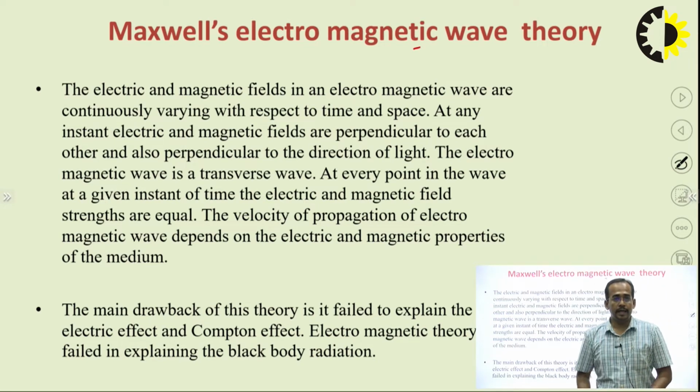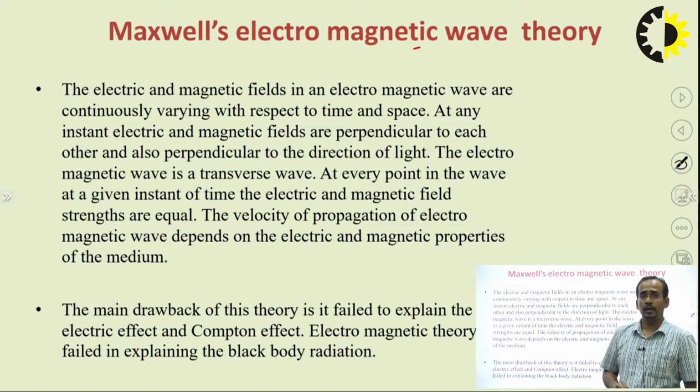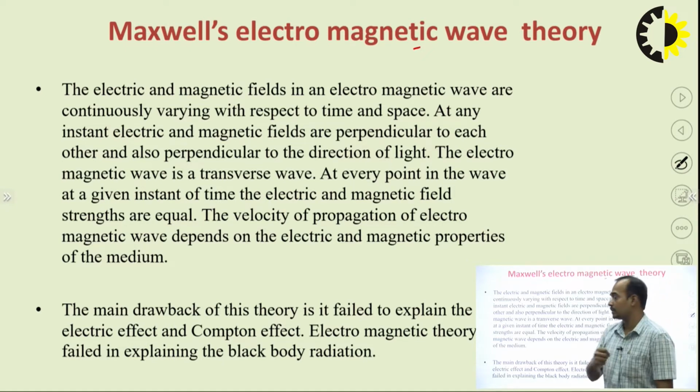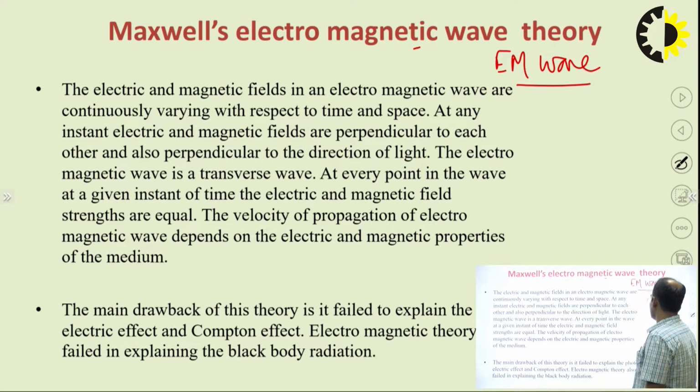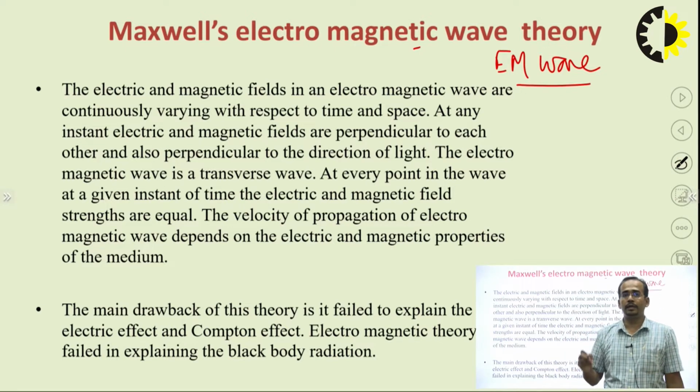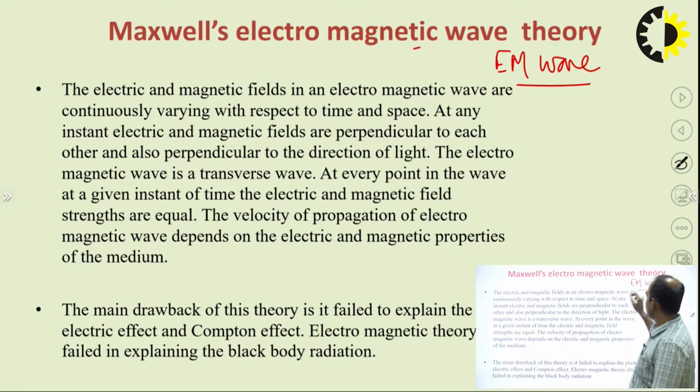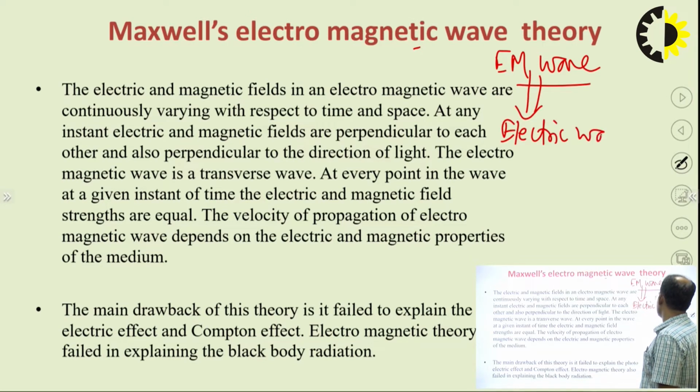The electric and magnetic fields in an electromagnetic wave are continuously varying with respect to time and space. What is an electromagnetic wave? An electromagnetic wave is the composition of an electric field and a magnetic field, or you can say the composition of an electric wave and a magnetic wave.